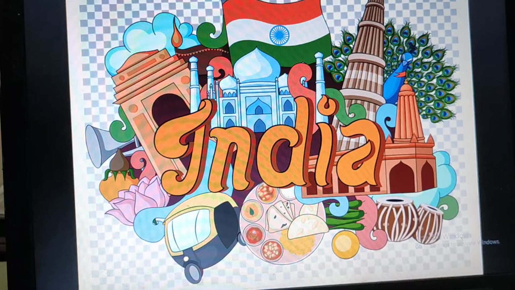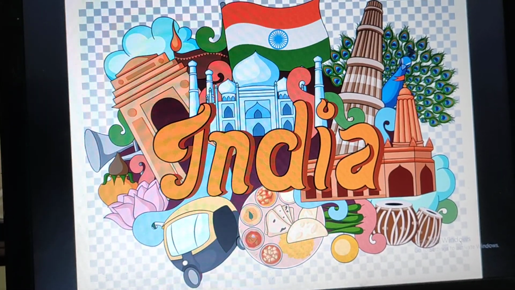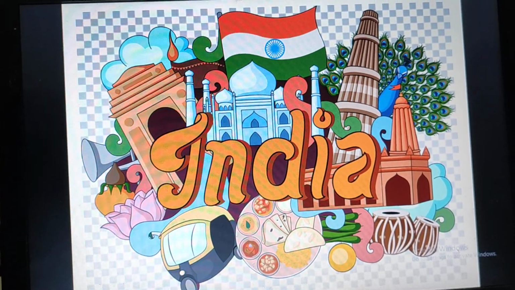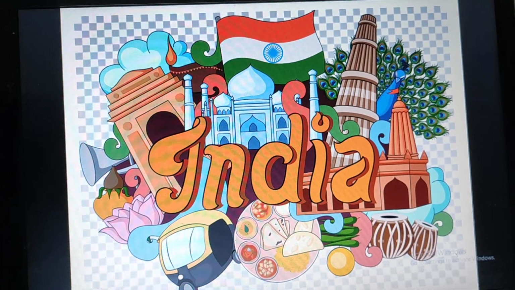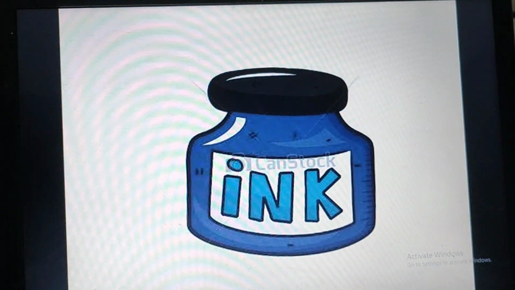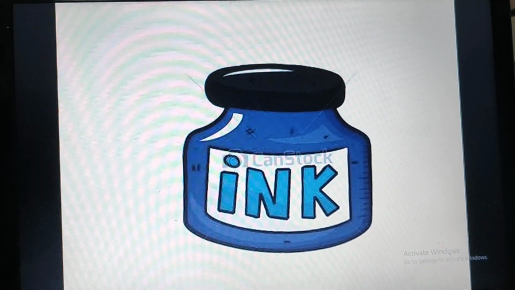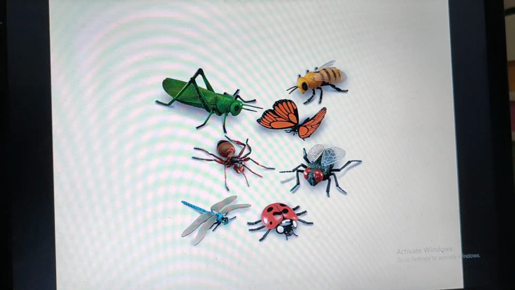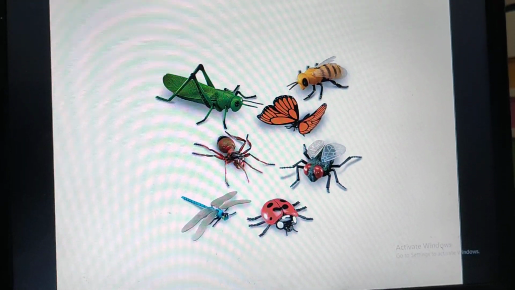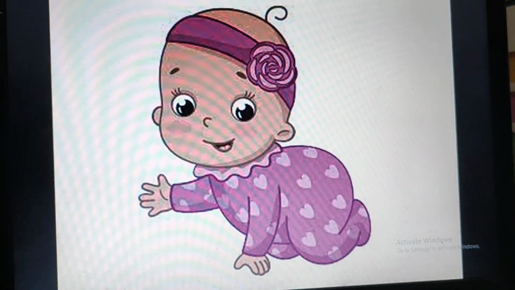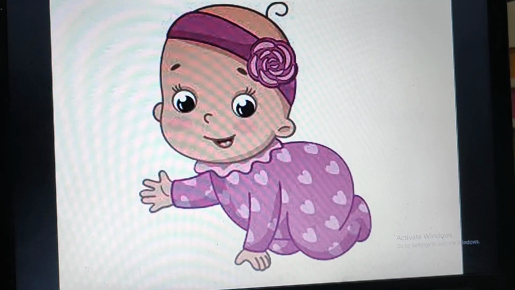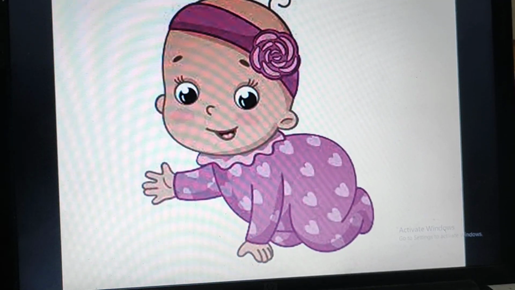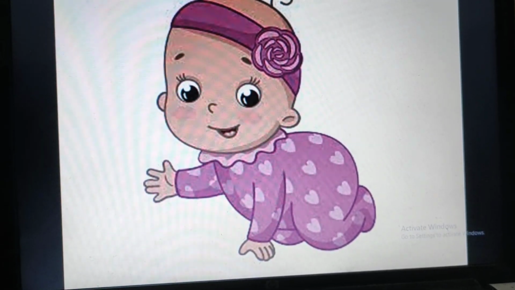Now, do you know, children, our country name is India. Okay, so this is India. India, E. Ink pot, E. Insects, E. Infant, E. You know, newborn baby is called infant. Infant, E.